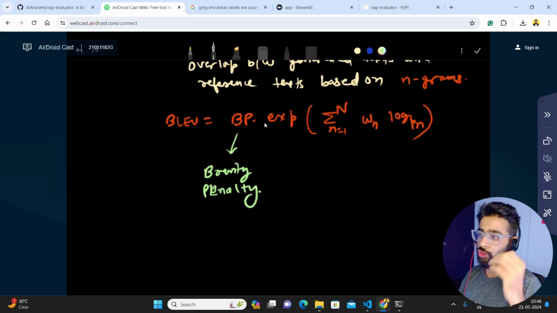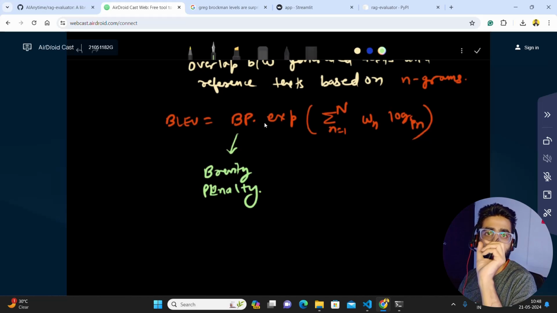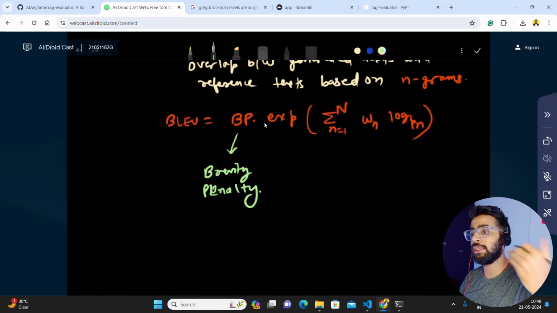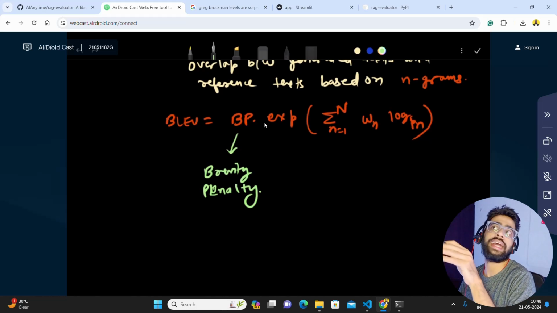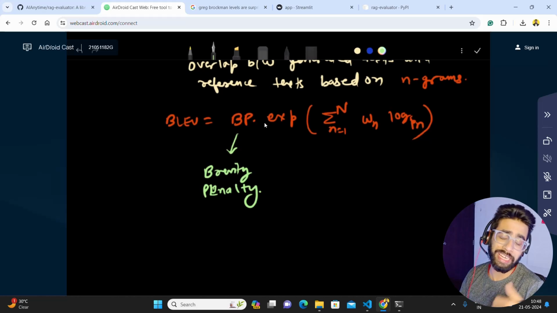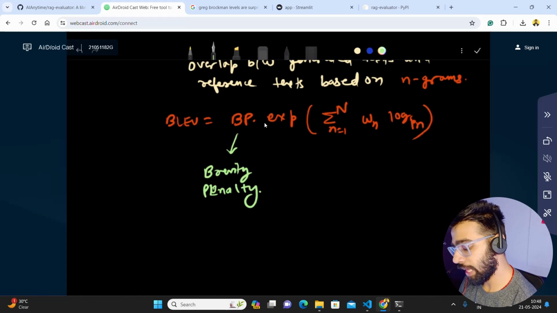Basically, it ensures that shorter generated texts are penalized. For example, if there is a shorter generated text that is not matching between the reference and the generated text, then that will be penalized, right? That's the brevity penalty.